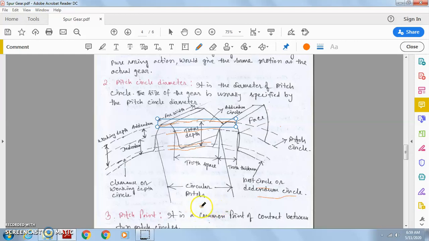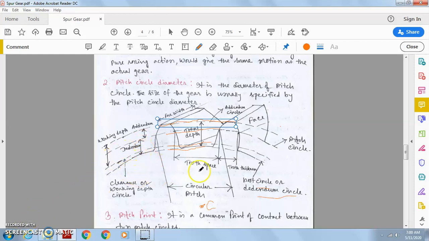So here we can see the center. The pitch circle has a diameter, dp. Gears are generally designated or specified by their pitch circle diameter. Now, the distance from the pitch circle to the addendum circle is called the addendum. From the pitch circle to the dedendum circle, the height is called the dedendum.